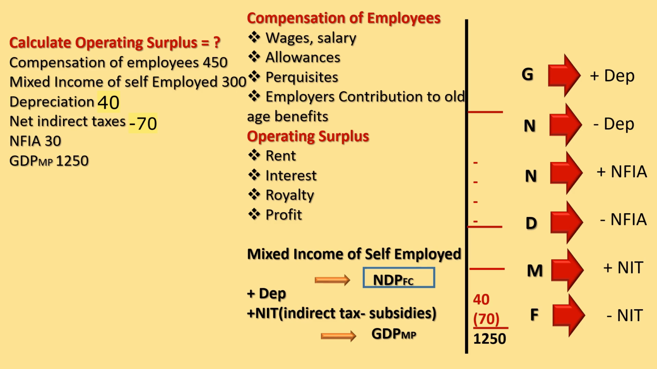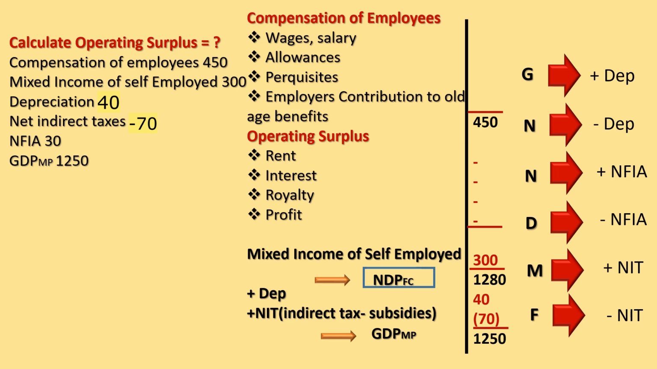Here we have to follow the reverse mechanism. When we are following the reverse mechanism, what happens? It means negative becomes positive and positive becomes negative. So to calculate NDP-FC, what will we do? Here it is written minus 70 and here it is written plus 40. So we will add 70 and we will deduct 40. We will get 1280. Mixed income of self-employed is given to us, that is 300.